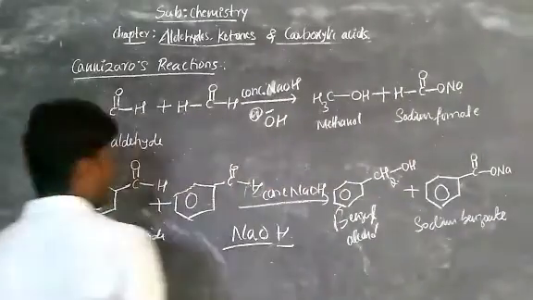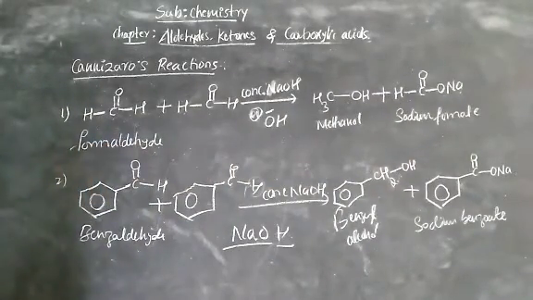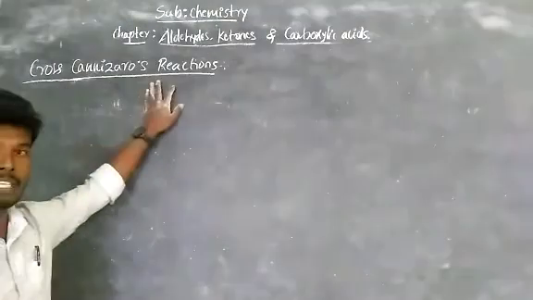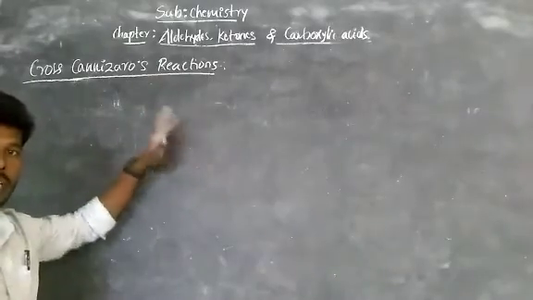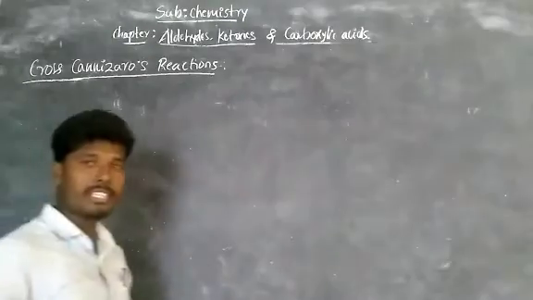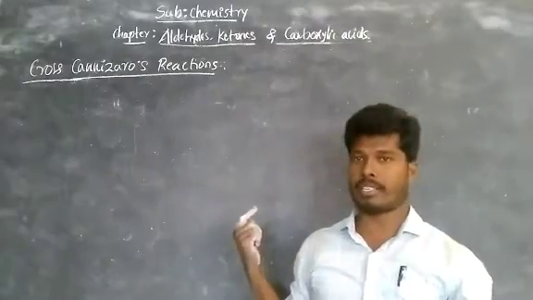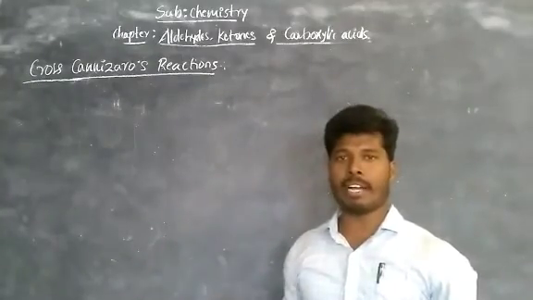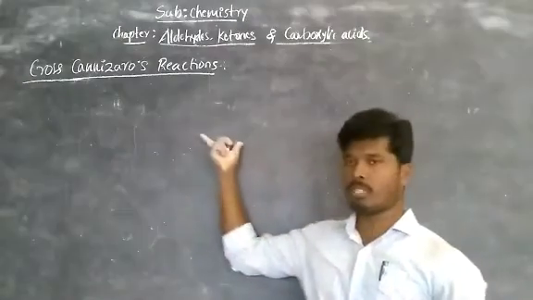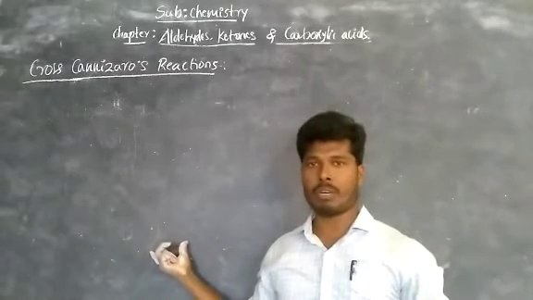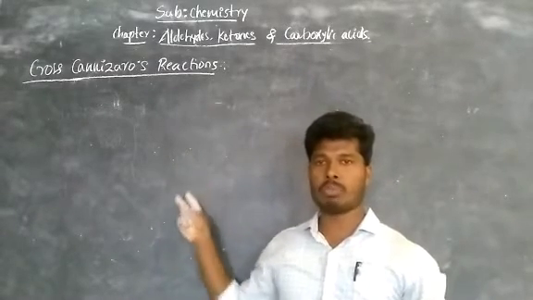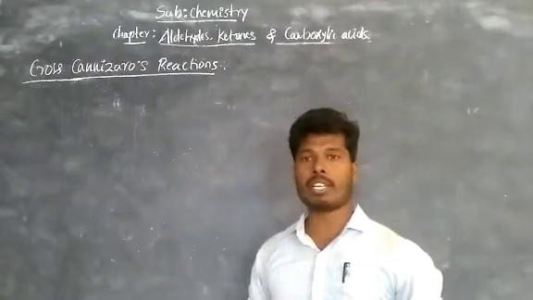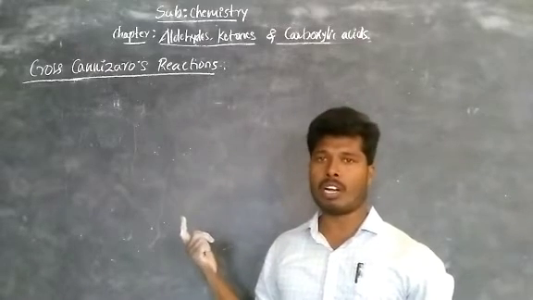Now cross Cannizzaro's reaction or mixed Cannizzaro's reaction we are going to study. The second one is cross Cannizzaro's reaction, under Cannizzaro's reaction only. So in this cross Cannizzaro's reaction, similar to cross aldol condensation, we are taking two different aldehydes that do not have alpha hydrogens. Okay, now one is formaldehyde and the second one is benzaldehyde. These two do not have alpha hydrogen or acidic hydrogen, so that they undergo Cannizzaro's reaction. However, they do not undergo aldol condensation.